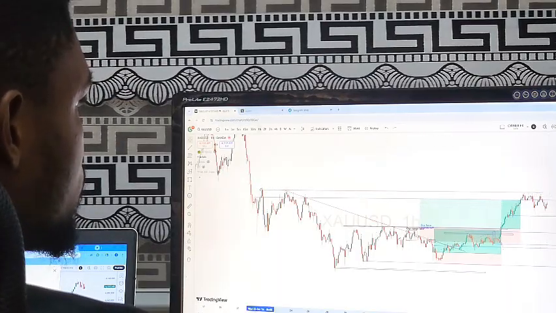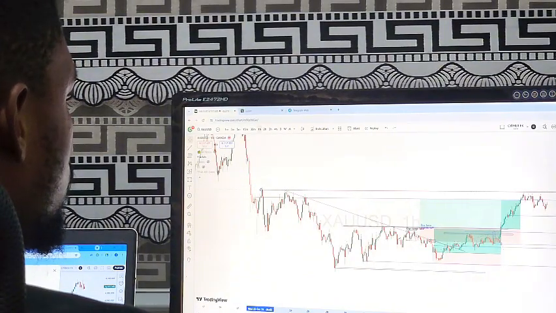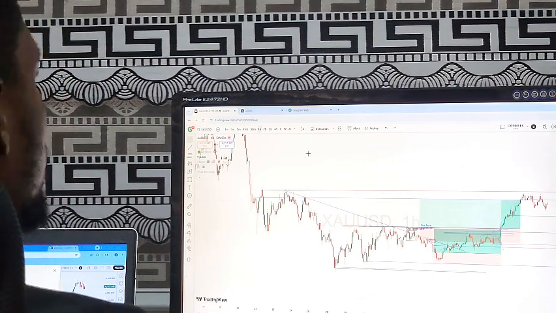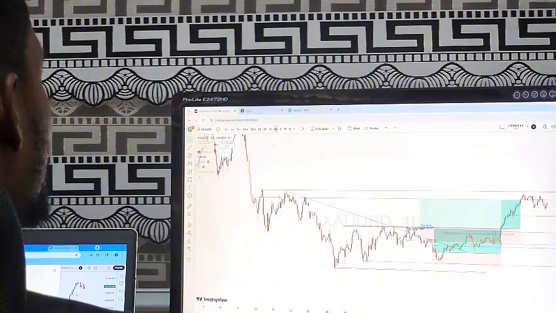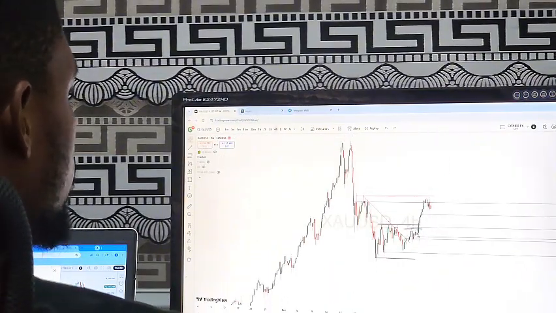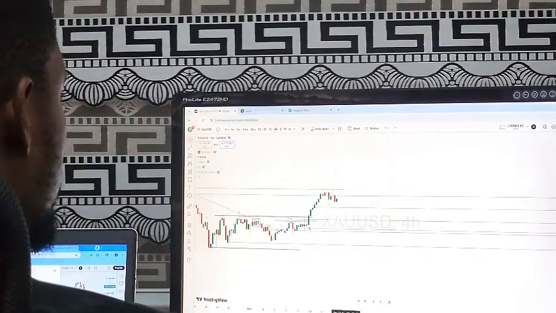So you can see that the resistance is actually quite sensitive and is pulling a lot of weight on gold, and it's becoming a problem for gold, right? Good. So that is our first resistance. Then let's go to the 4 hours time frame, which is where we are right now, and we are going to see another thing also.